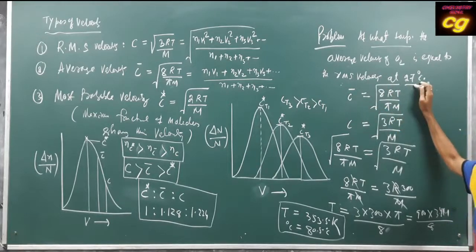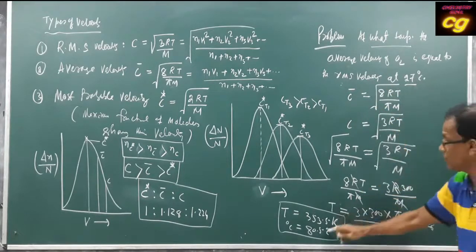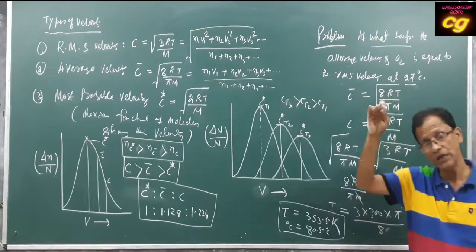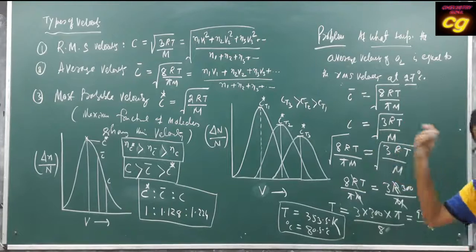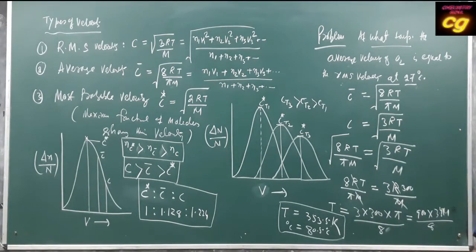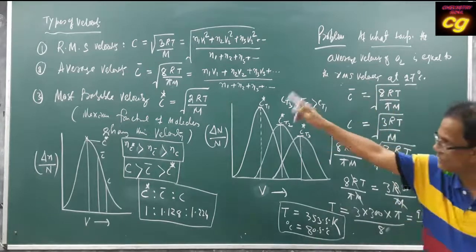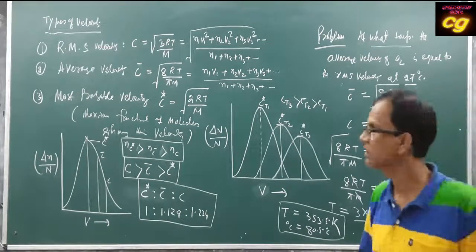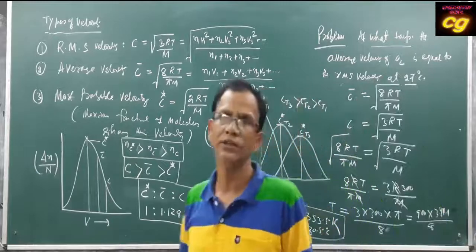That means when the temperature differs, the gas shows different velocity at a different temperature. When temperature is changed, these three types of velocity will differ. So this is one important calculation in relation to two types of velocity, average velocity and root mean square velocity. You practice more, then you can understand different types of problems.